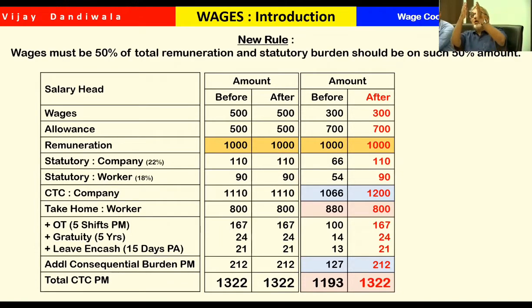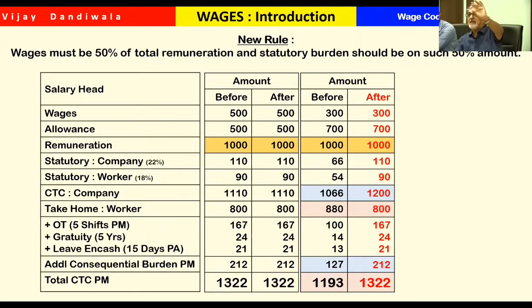So before this code comes into force, we can make some jugglery. Some of the allowances we should place in the 300 rupees, so that it comes to 450 or 550 or something.